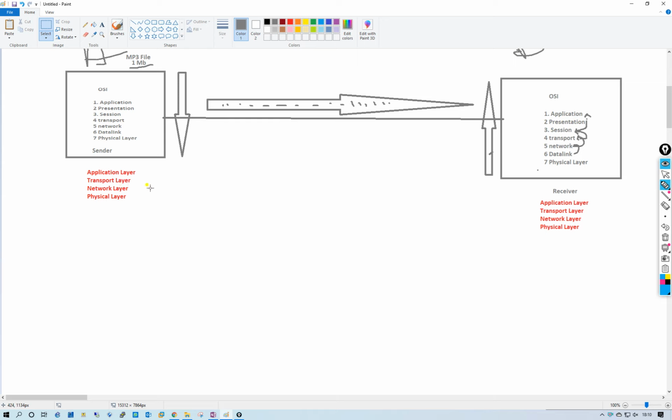Application is in the TCP/IP layer. Application is the fourth layer, and the application layer is placed on top of the transport layer. Check here, it is on top of the transport layer. Okay, so how will data transfer? Data will transfer the same way as previously with the OSI model.